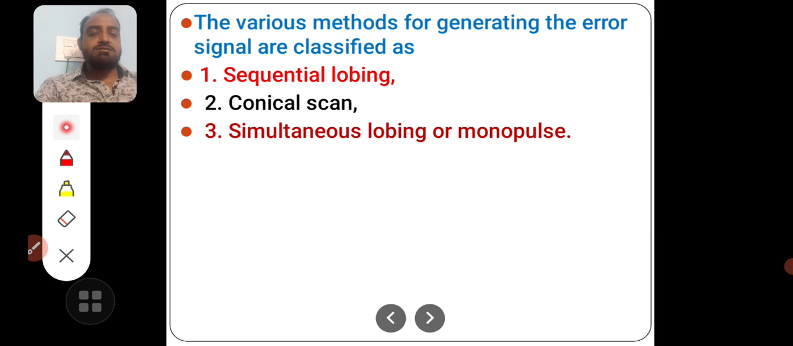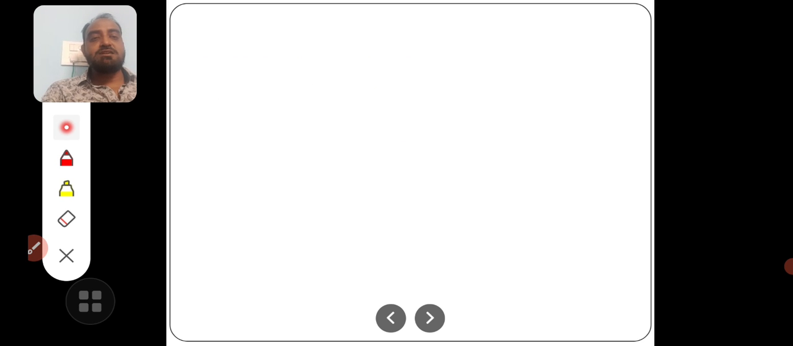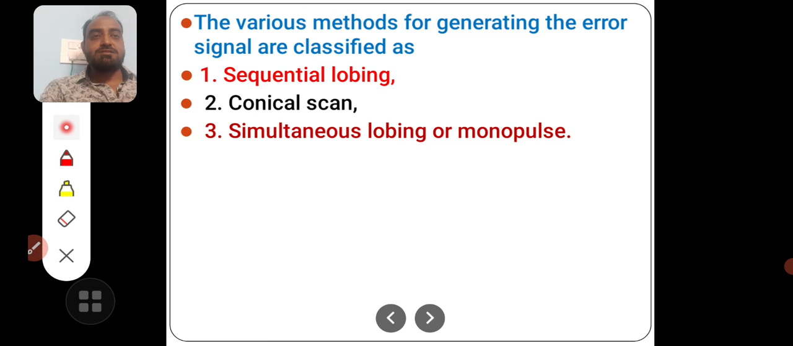These are the three methods for generating the error signal. The first one is sequential lobing, second one is conical scan, and third one is simultaneous lobing or monopulse. These are the three methods to identify this error.